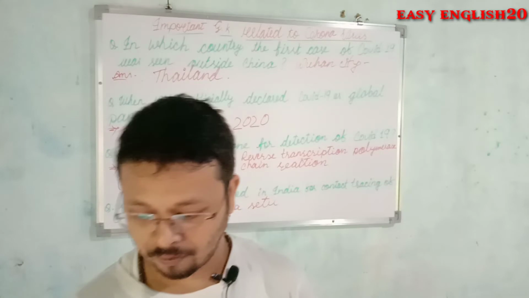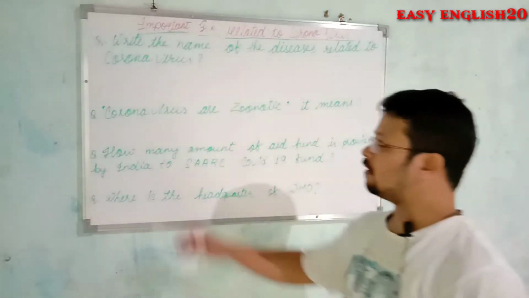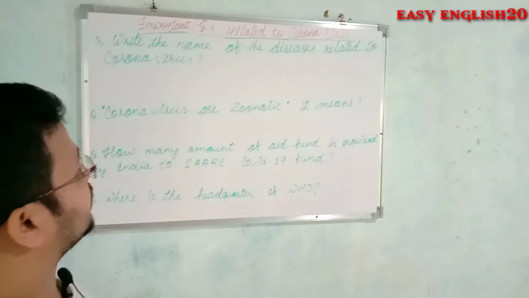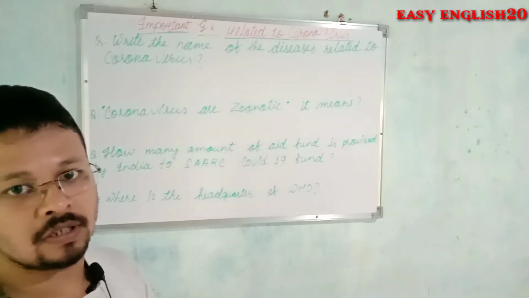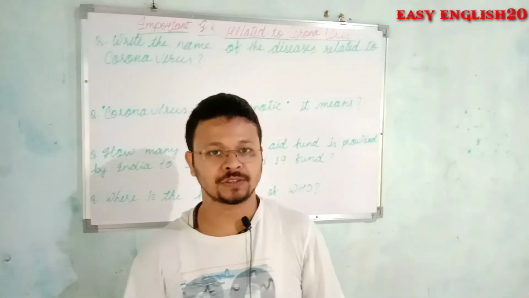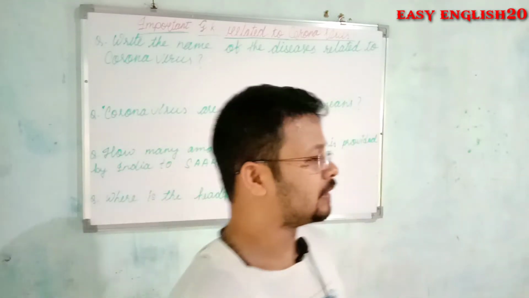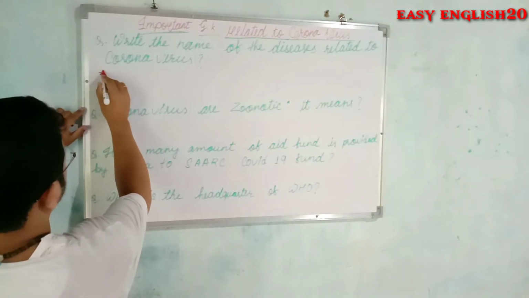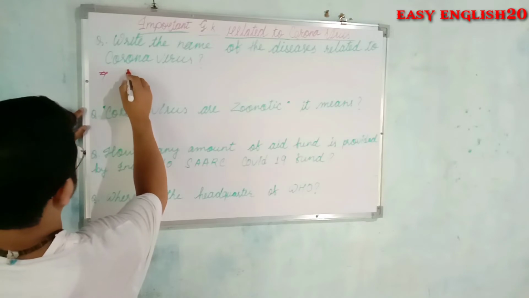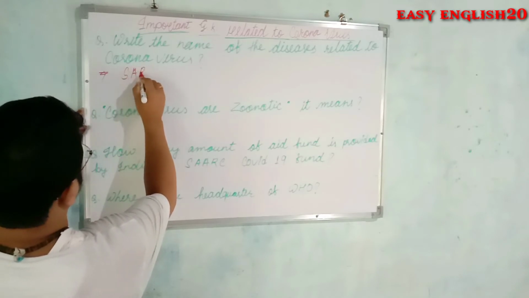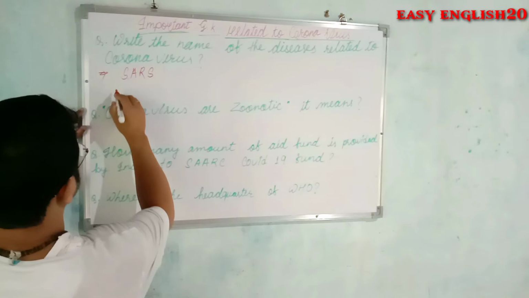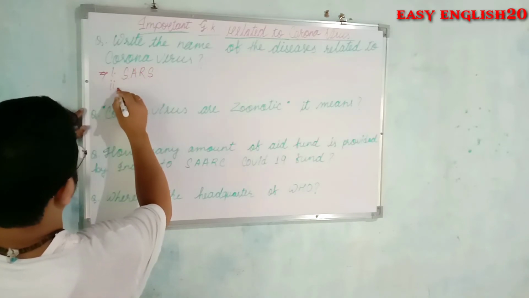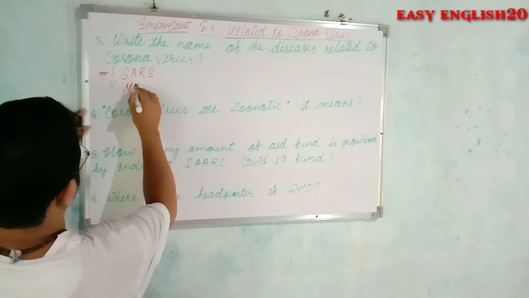Friends, here is the next question. Write the name of the diseases related to coronavirus. There are two more diseases also seen related to coronavirus. The first one is known as SARS, and the second one is known as MERS.